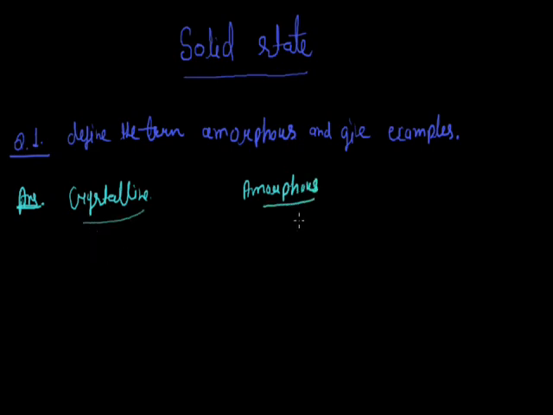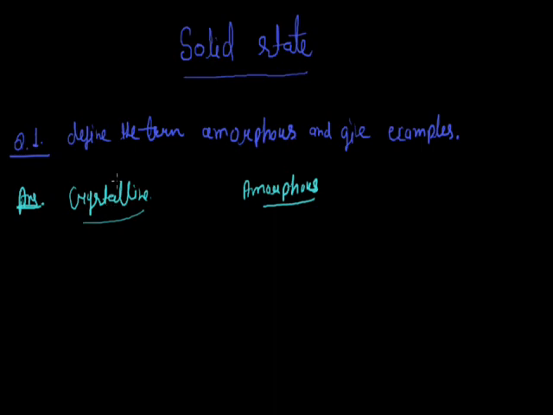Now, if we discuss amorphous solids, then no doubt a solid is a compound or substance having a compact structure of its constituent particles, and there is a strong force of attraction between the constituent particles. So in both crystalline and amorphous solids, the constituent particles have a strong force of attraction. Now, what is the basic difference between these two terms?